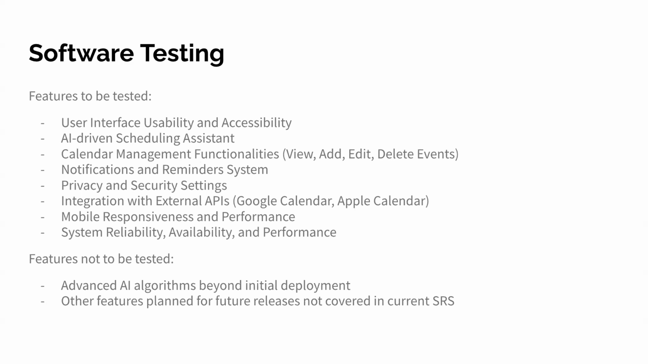We will test the AI-driven scheduling assistant to ensure it accurately suggests optimal meeting times. We will also test the calendar management features to ensure users can effectively manage their events. We will test the notifications and reminders system to ensure users receive timely and accurate reminders. We will test the privacy settings to ensure user data is protected and only visible to authorized users.